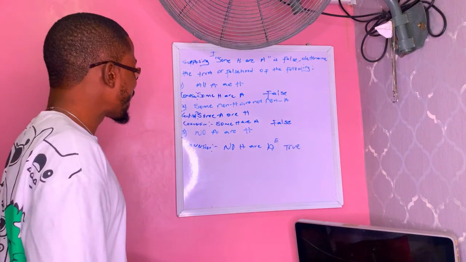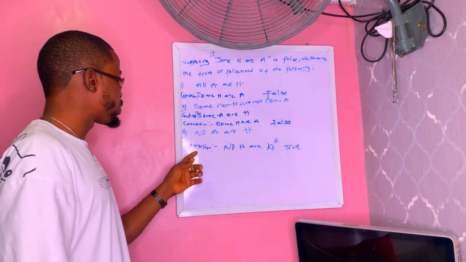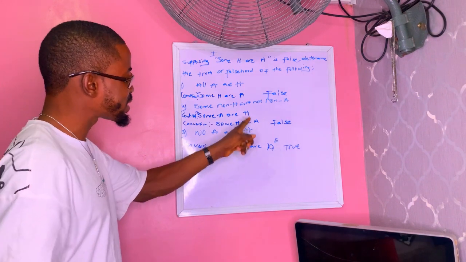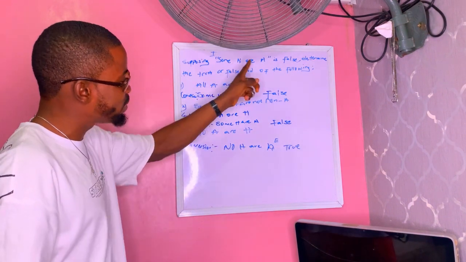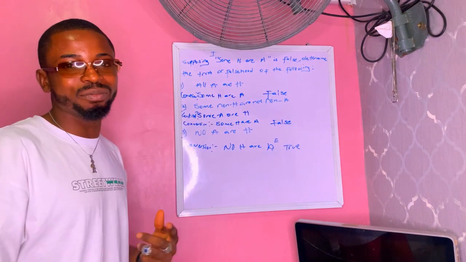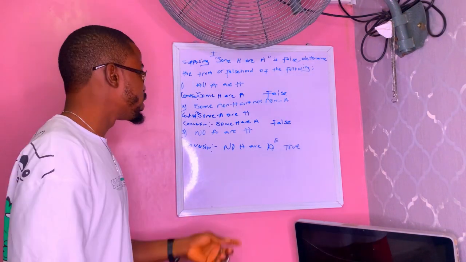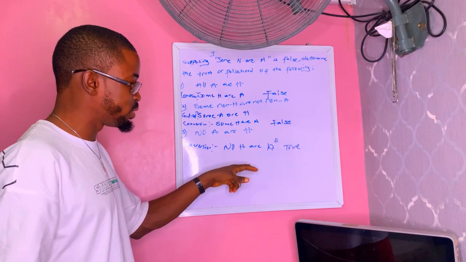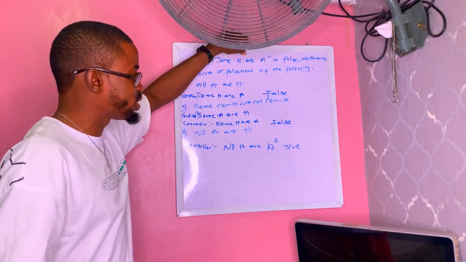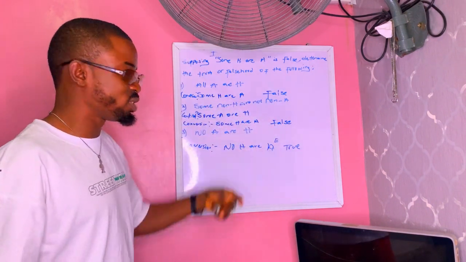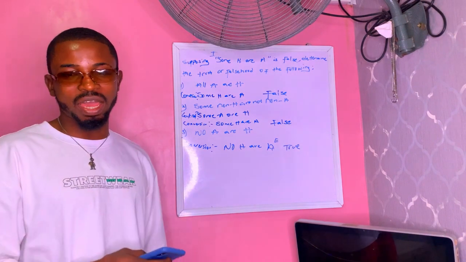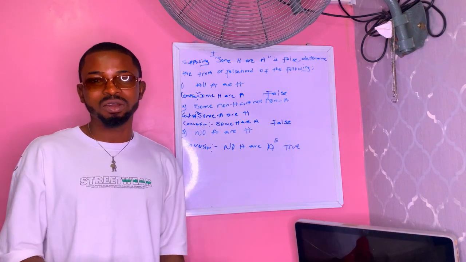So what I just did is that I did conversion for this one first, so that they can have the same subject term and the same predicate term before we can talk about the relationship that exists between them. After achieving that through conversion, this is I proposition and this is E proposition. The relationship between I and E proposition is contradiction.